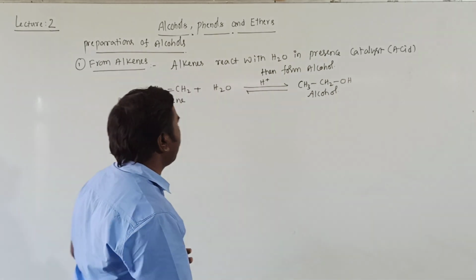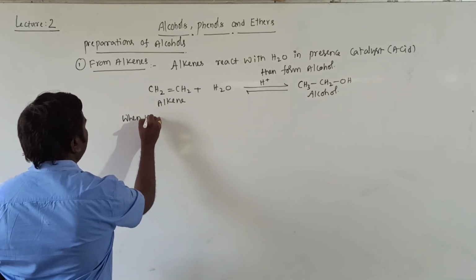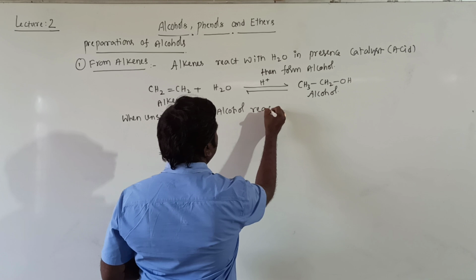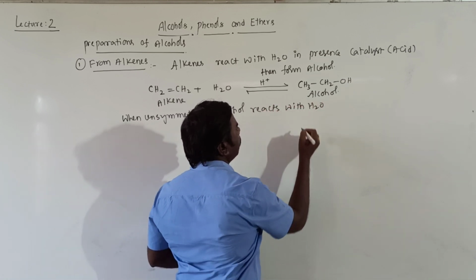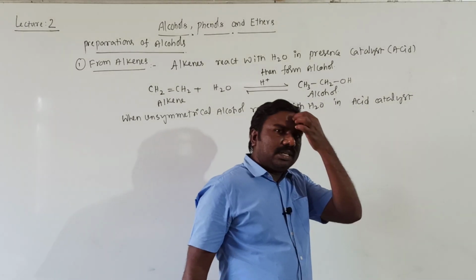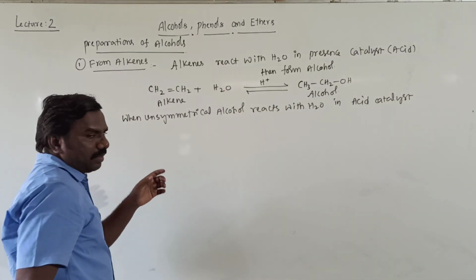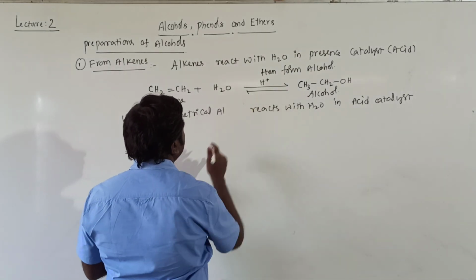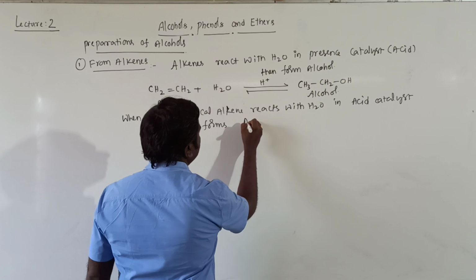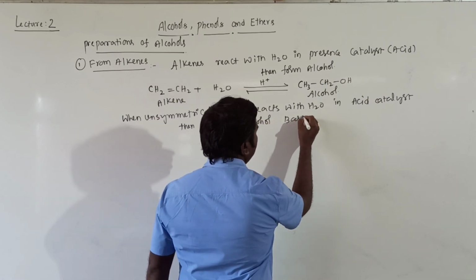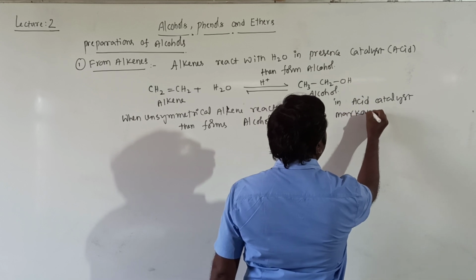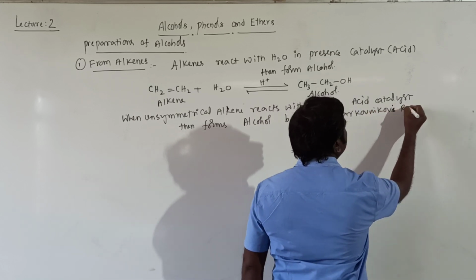If you observe an unsymmetrical alkene, when unsymmetrical alkene reacts with water in acid catalyst, then forms alcohols based on Markovnikov's rule. You know already Markovnikov's rule.